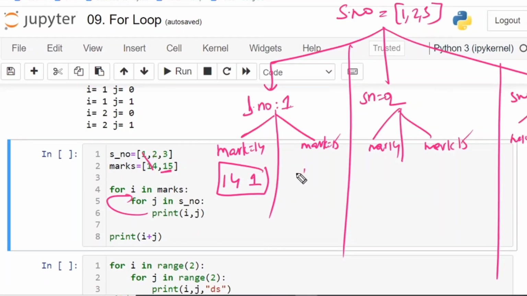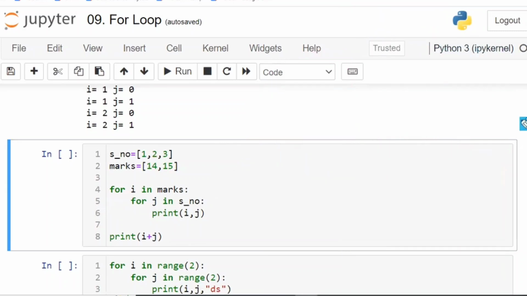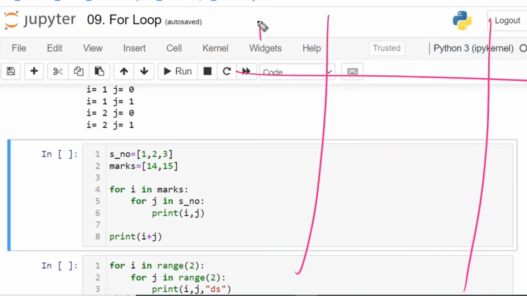So let us write like this. First, I is equal to marks. That is I is equal to 1. J is equal to serial number. I in marks, that is 14. I is equal to 14. J is equal to 1. Okay.